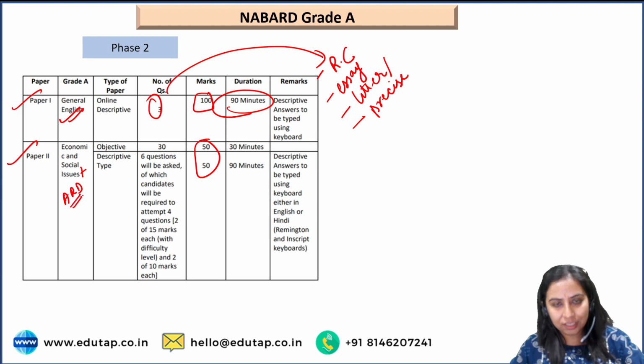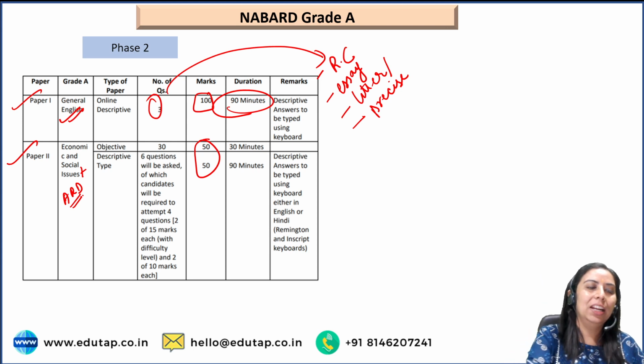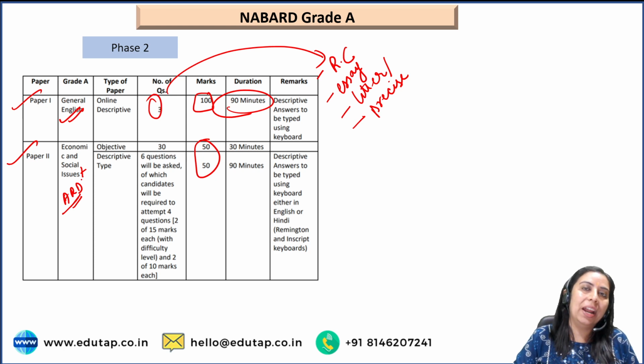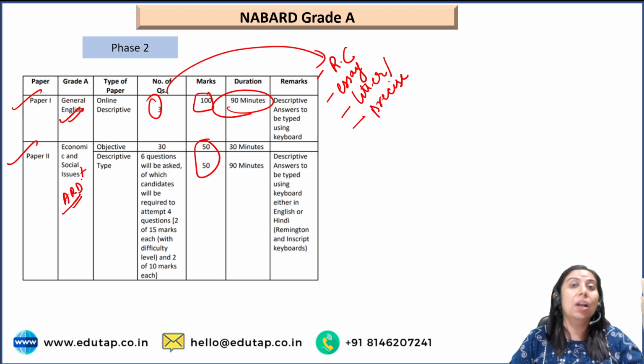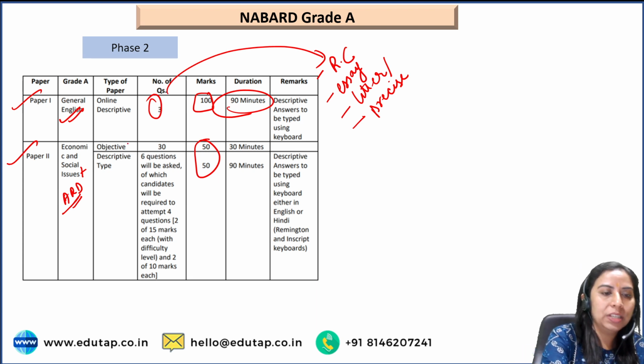This is actually a snippet of the real notification of NABARD. They came up with an addendum, as ARD was missed, so they put it in later on. But ARD is there. So there is a combined paper of ESI and ARD, the same subjects, economic and social issues, agri and rural development, that you studied in phase 1. Now the paper is divided into 2 parts, objective and descriptive.